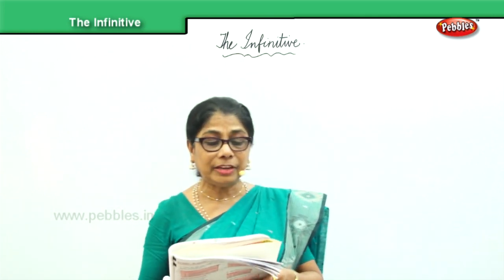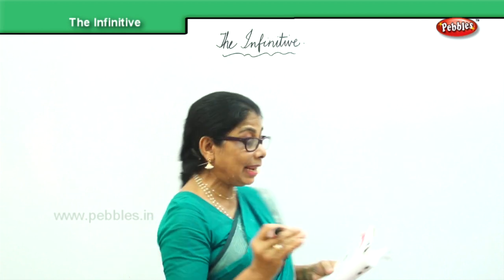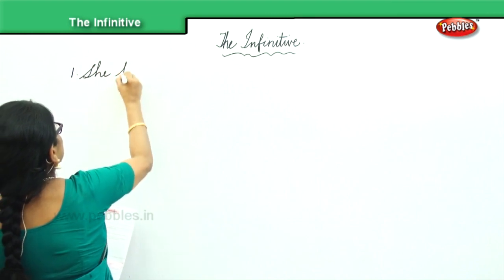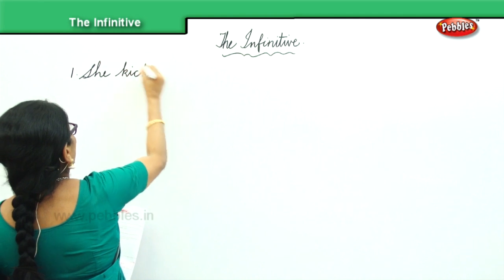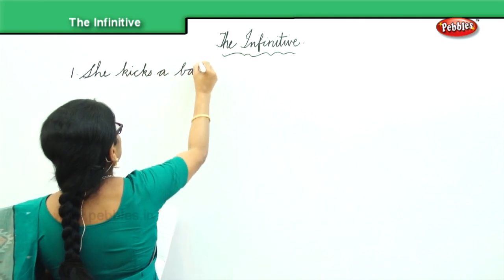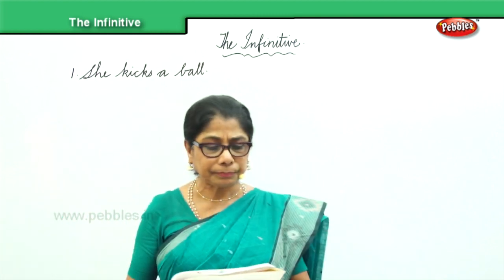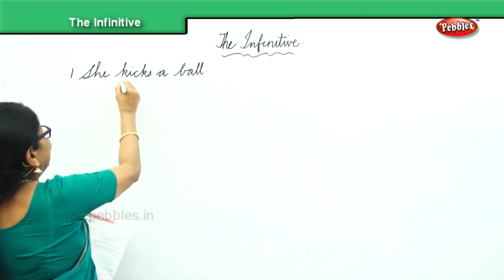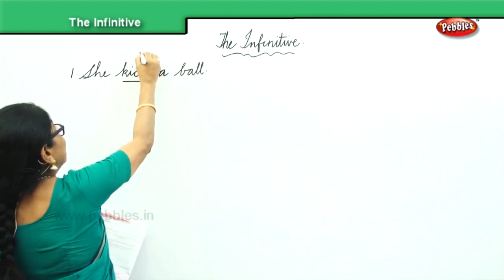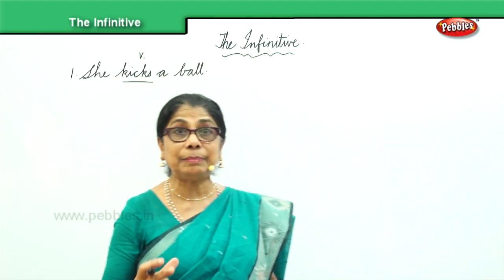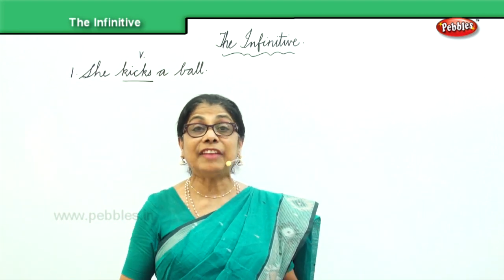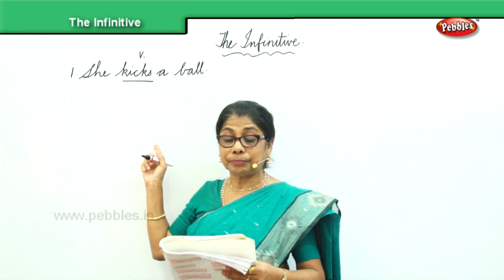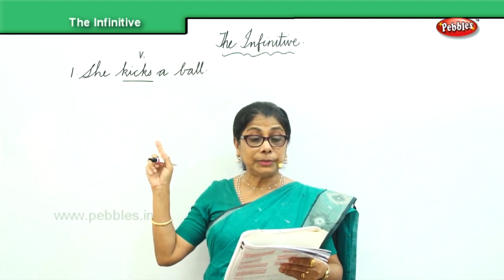The example I have here for you is she kicks a ball. Let's look at the example. The verb kicks. When you say kick, that's called the verb. And we have a subject, she, and we have an object, a ball. Okay? So the verb kicks, and you've got the object, the ball.